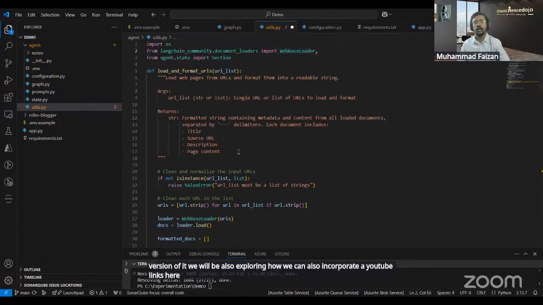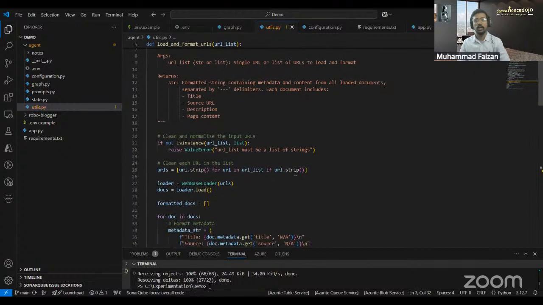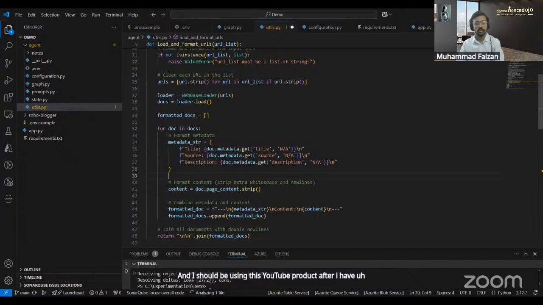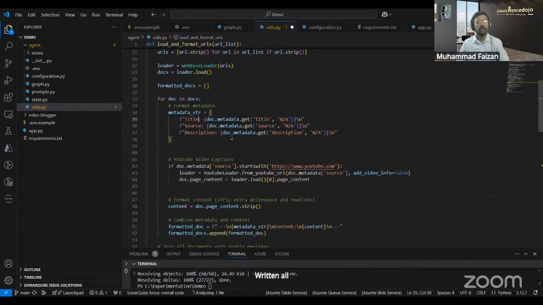To do that, I have to add a YouTube loader here, and I should use it after I have written all the URLs.